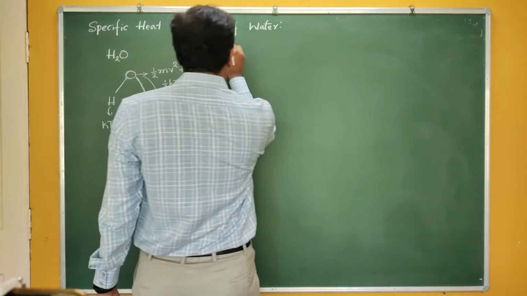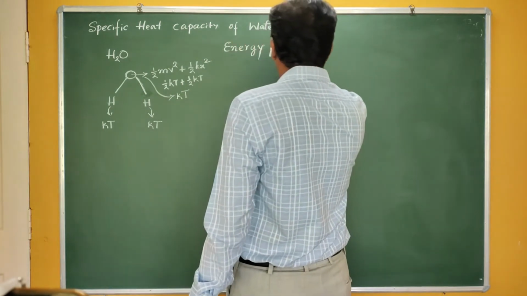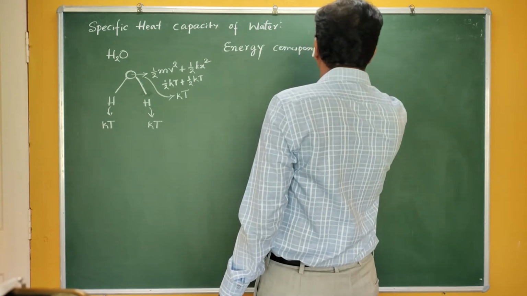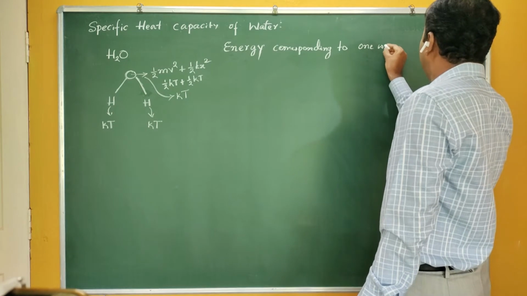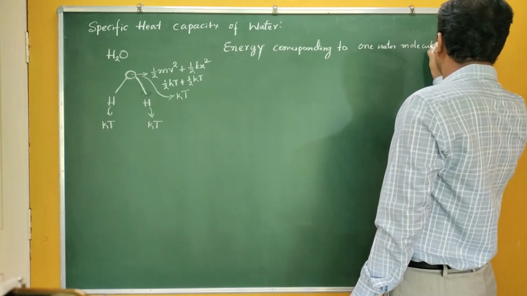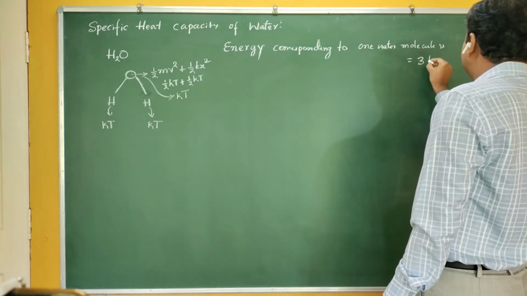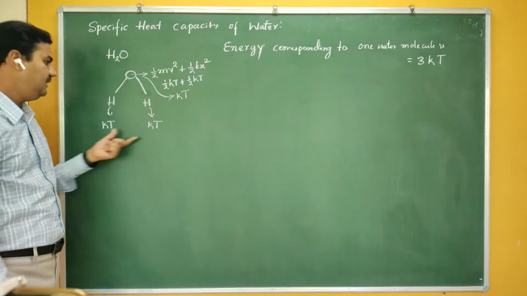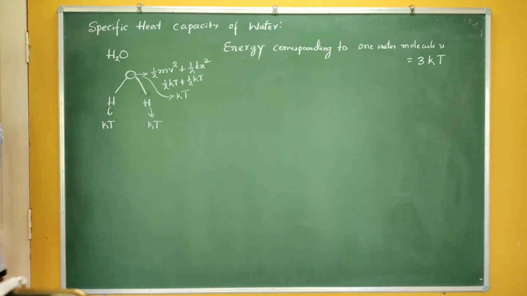Therefore, the energy corresponding to one water molecule is 3kT. Correct? Each having an energy of kT, kT and kT, therefore the total energy is 3kT.